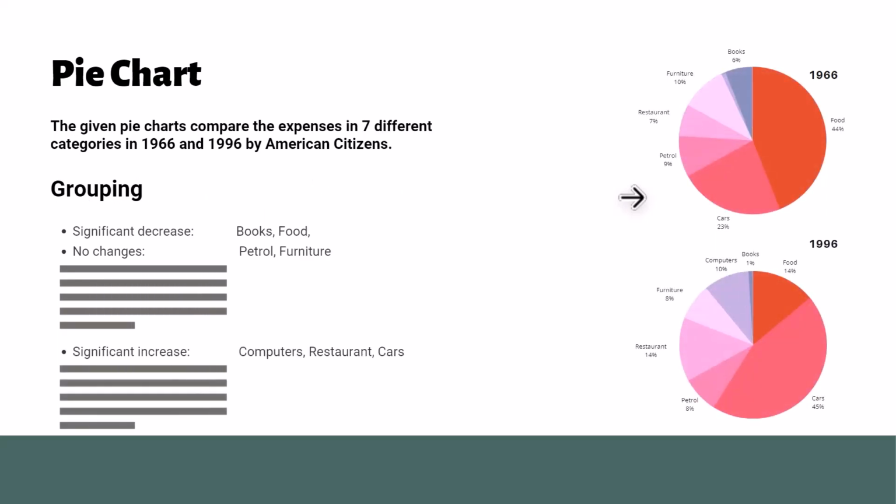Firstly, there were significant decreases in expenditure on books and food. Secondly, there were categories where there were no changes in expenditure between 1966 and 1996. Americans spent approximately the same amount of money on petrol and furniture in both years. Finally, there were significant increases in expenditure on computers, eating out, and cars. To group data in a pie chart like this, we need to focus on the changes in expenditure between the different categories over time.